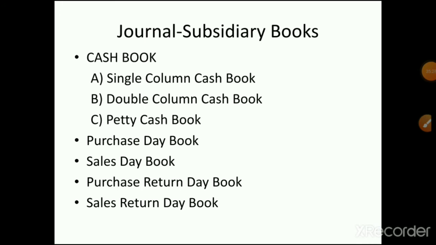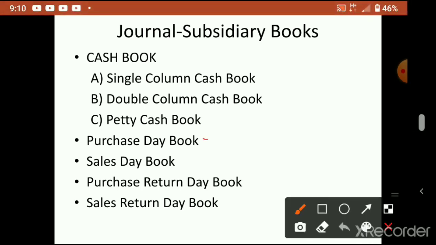Then we have purchase day book, sales day book, purchase return day book, sales return day book. So these are the different subsidiary books or journals. Okay, these books we will study one by one. Cash book we will discuss today, single column cash book. Now what is the use of these subsidiary books?